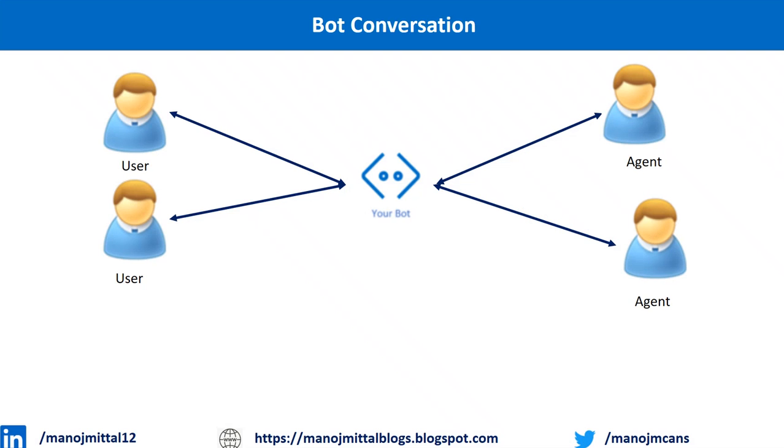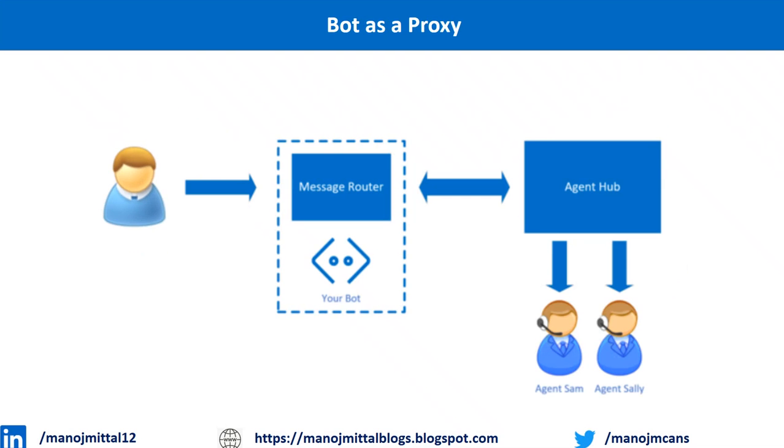We have a bot where both the users and the agent are talking with the bot and getting their queries resolved. But at one point of time, the user feels like the bot is not responding with what he or she needs, and my bot is not that well trained, because defining a bot is just a journey. It's not that in one span of time we can define all the queries and make the bot rich. It's a journey based on who is coming and how they start using the bot, based on their user behavior and user queries.